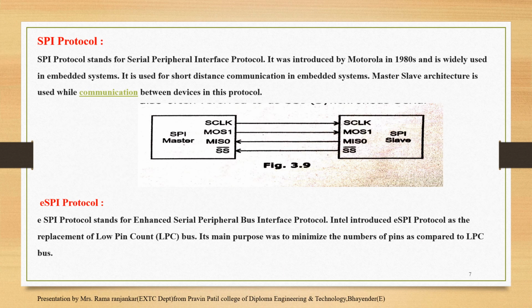SPI protocol means Serial Peripheral Interface protocol. It was introduced by Motorola in the 1980s and is widely used in embedded systems. It is used for short distance communication in embedded systems. Master-slave architecture is used for the communication between devices in this protocol. The diagram shows that whenever you require a master-slave communication architecture, we use the SPI protocol.